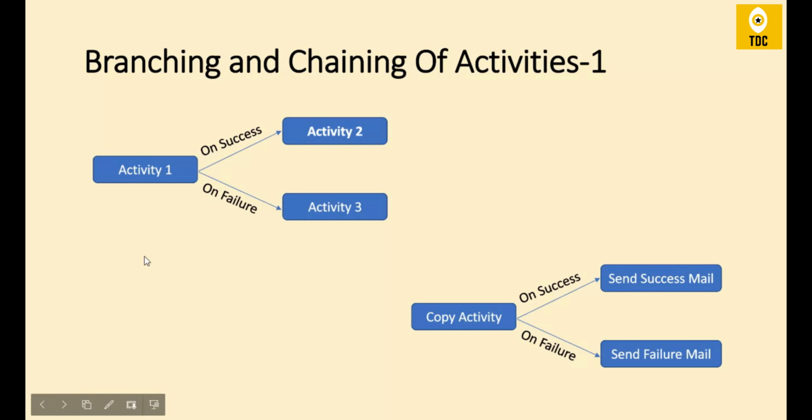When we say branching and chaining of activities, as we already know, a pipeline is a set of activities. That means one pipeline will have a number of activities. It's a collection of activities which are logically grouped. When there are many activities within a pipeline, there should be some connection between these activities. It is not mandatory to have a connection, but when you are building a logical group or logical model, you will definitely have a connection between one activity and another. So you are basically building a sequence.